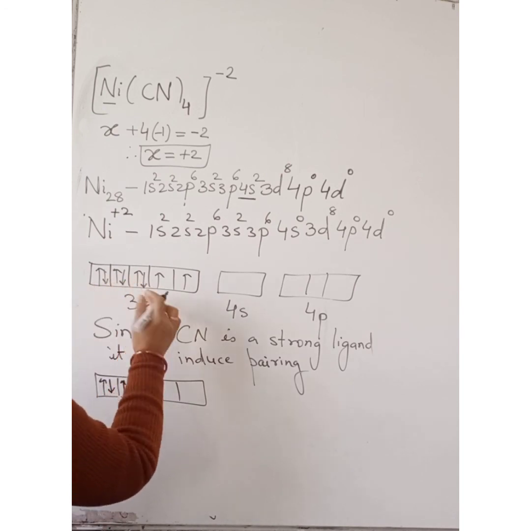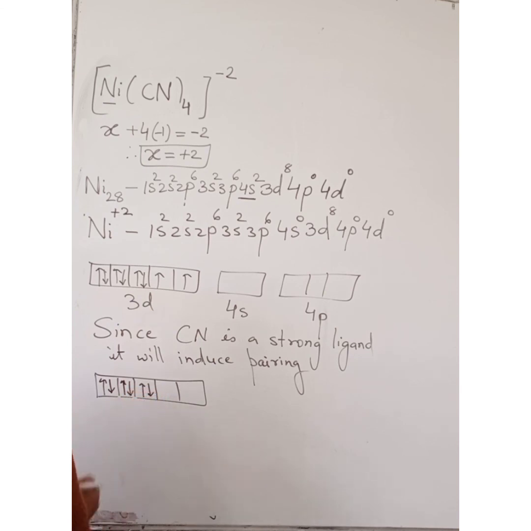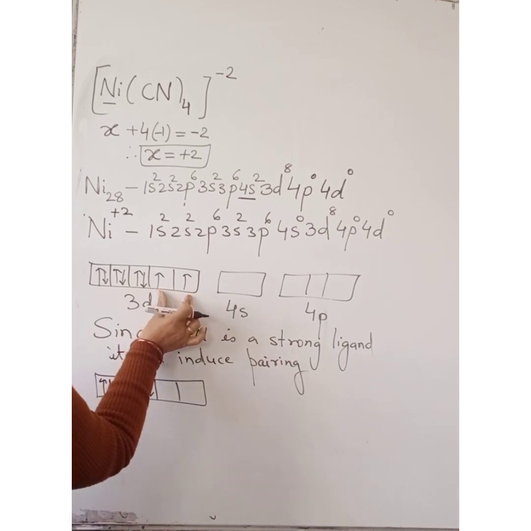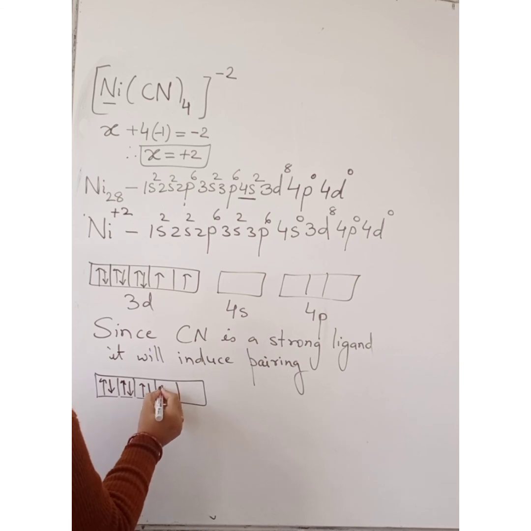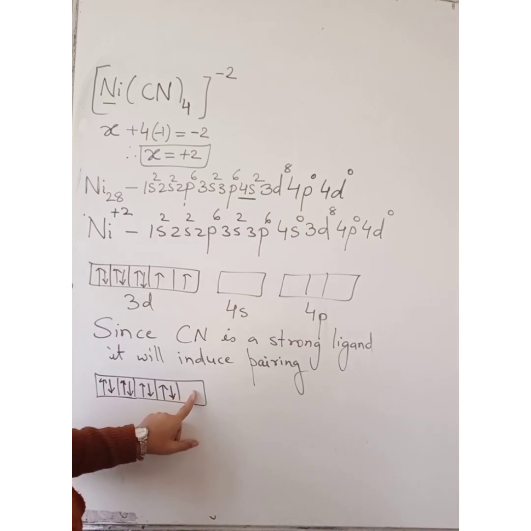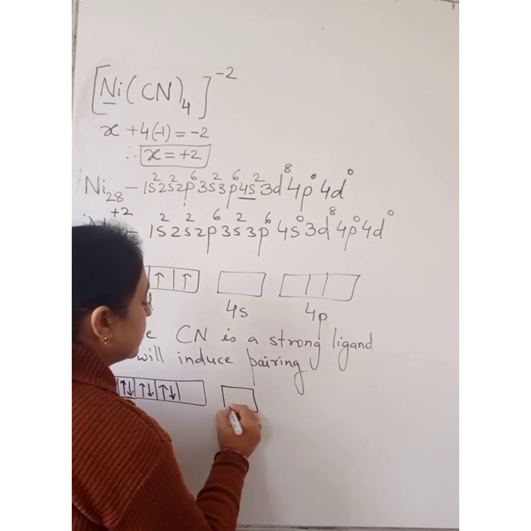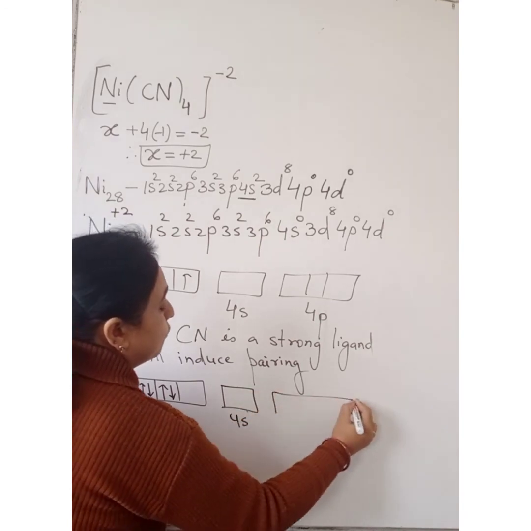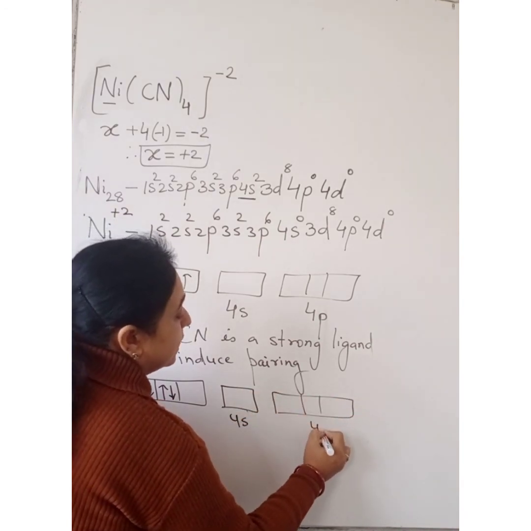This is also paired, this is also paired, so they will not get affected. These two electrons will come and occupy this orbital with opposite spins. Now this becomes vacant. Then 4s is already there, 4p is already there.